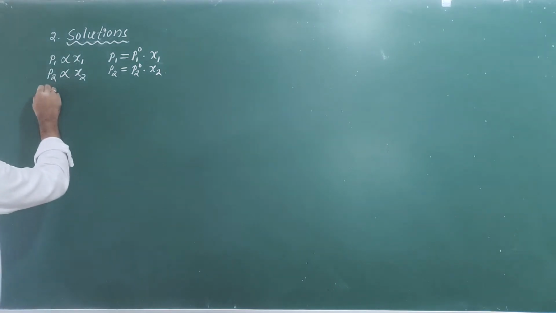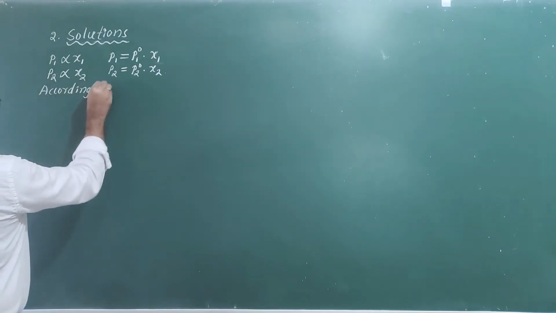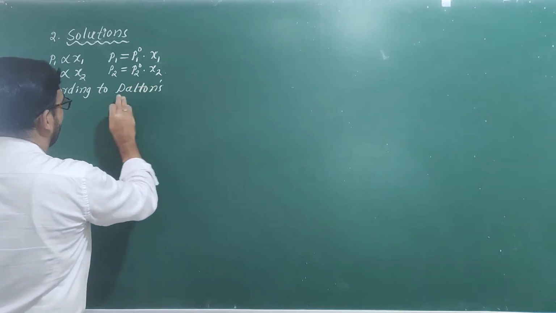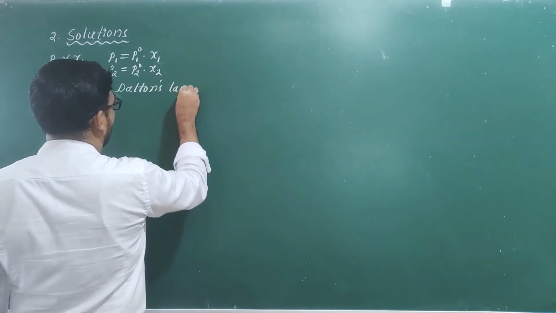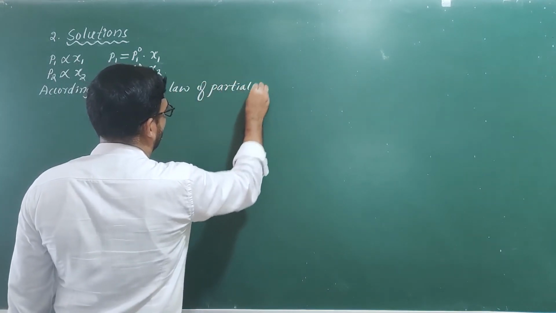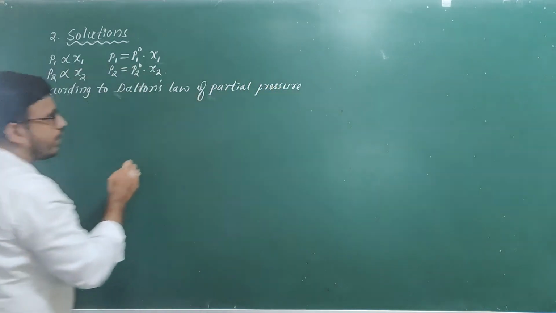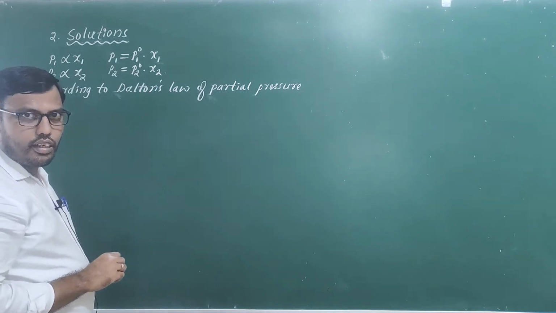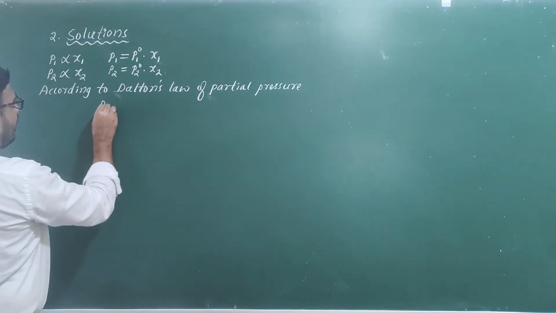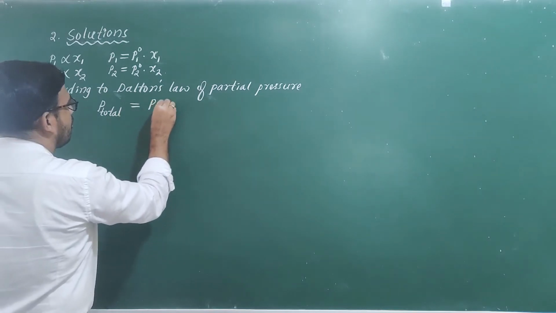According to Dalton's law of partial pressure, which is used to calculate the total pressure of the solution, P total is equal to P1 plus P2.